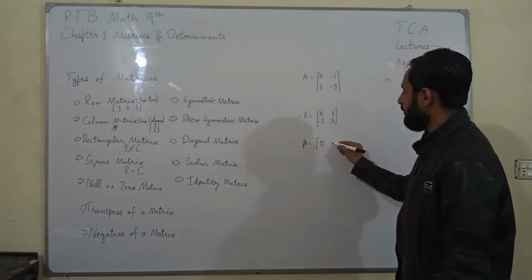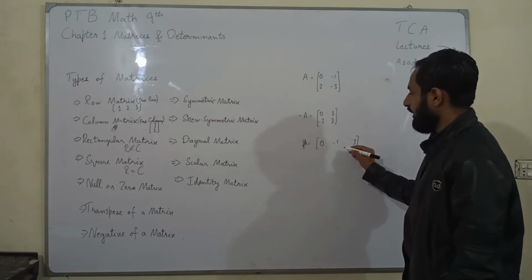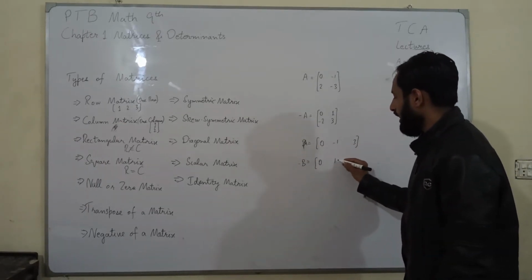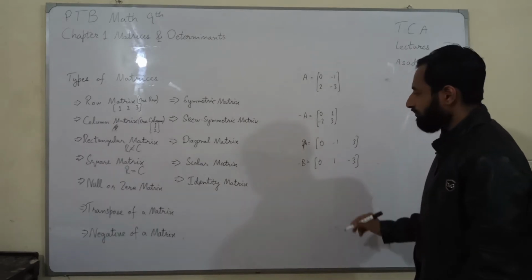Suppose the matrix is 0, negative 1, 3. The negative of this matrix would be 0, 1, negative 3.